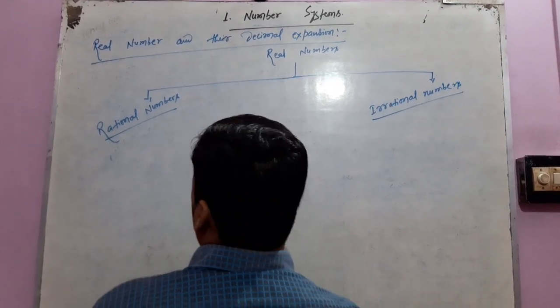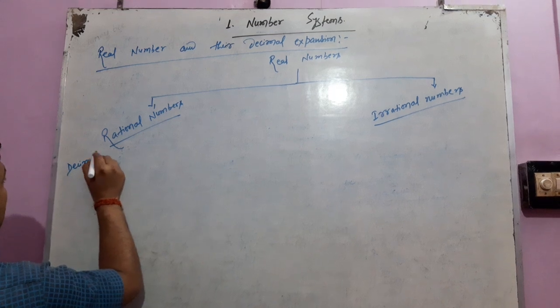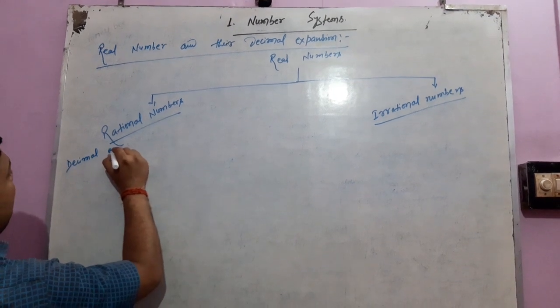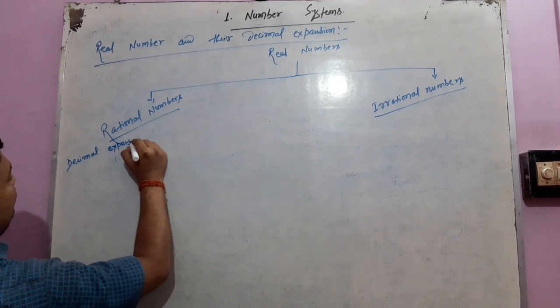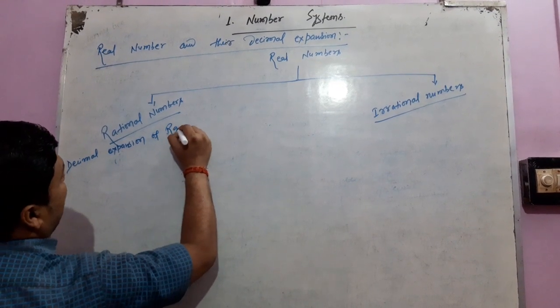Now, decimal expansion of rational numbers.